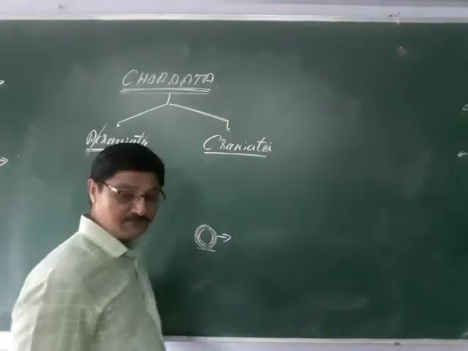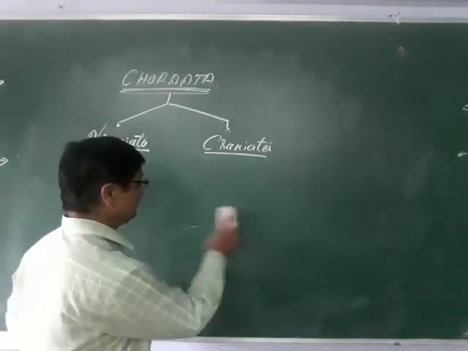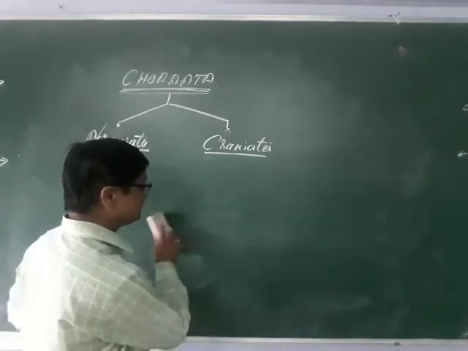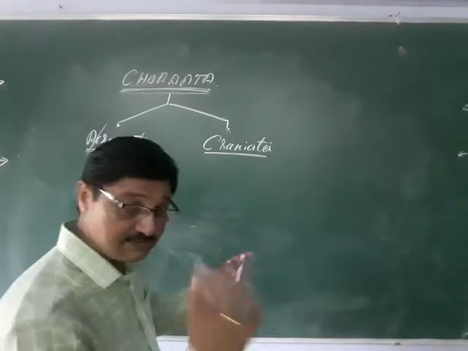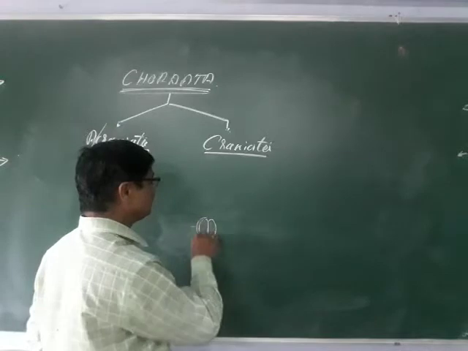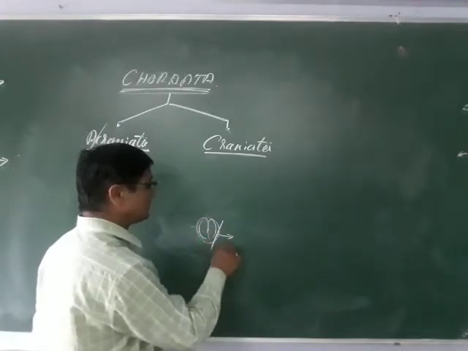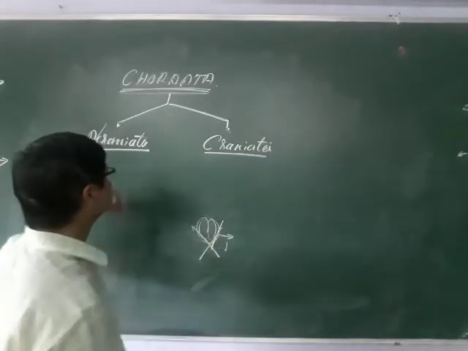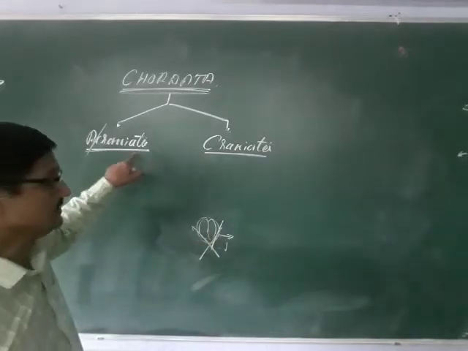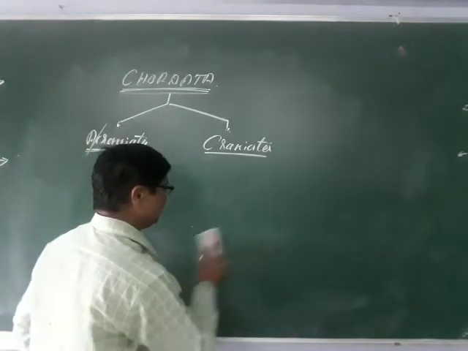When you say the head is made by a cranium, this cranium encloses the brain and covers it. And when such a cranium is absent, it is acraniata. If the cranium is present, that is the craniata.